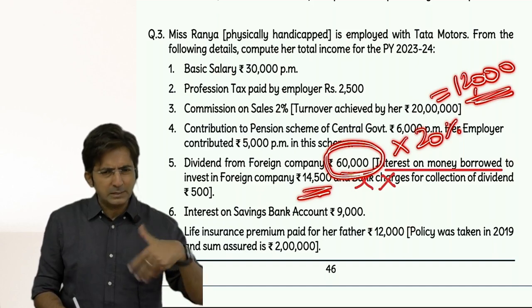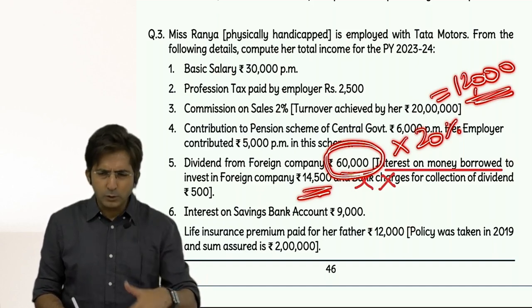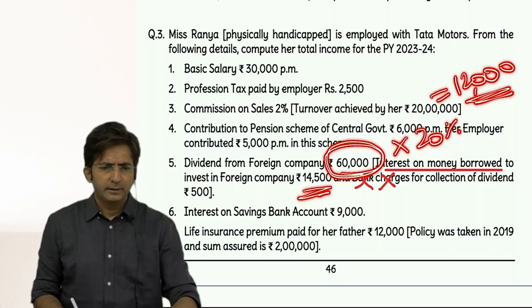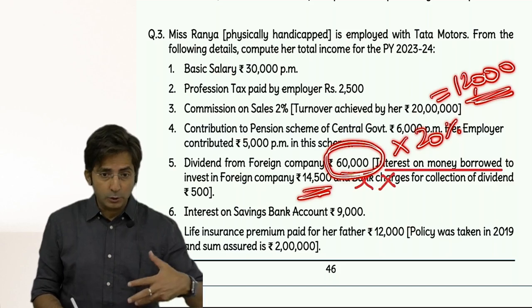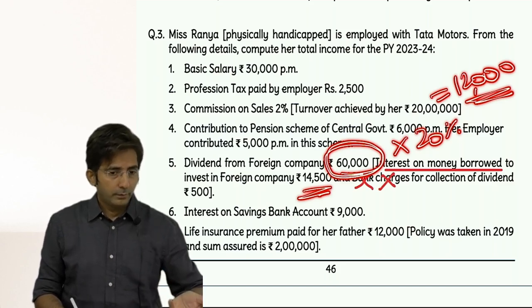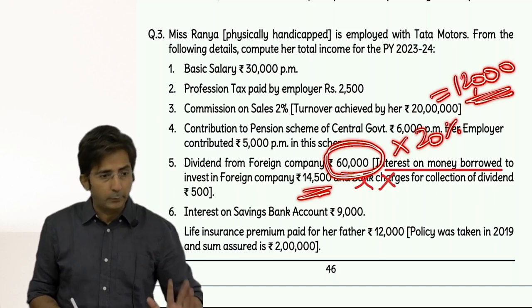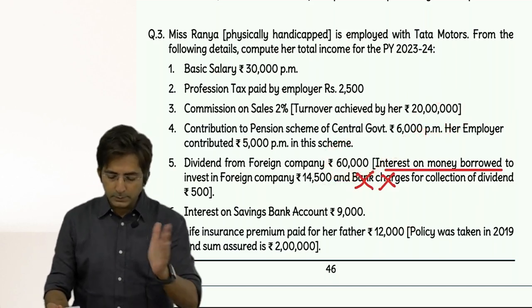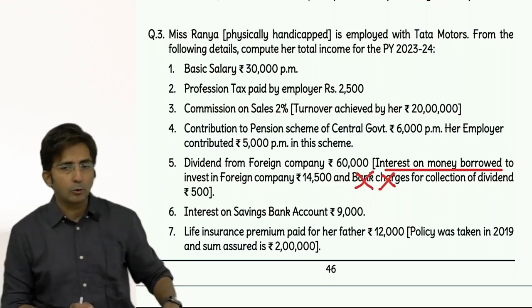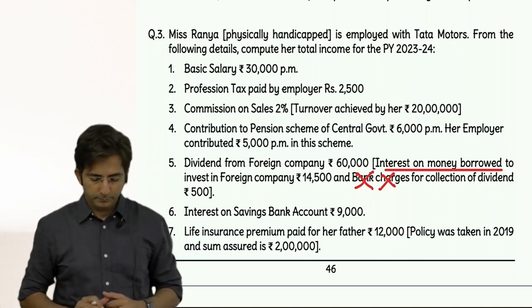You can show also in the solution whichever is less: 20% of dividend income or actual interest on loan, whichever is less. Limit means whichever is less only. So it will be 12,000. So inner column 60,000 minus 12,000, outer column 48,000.